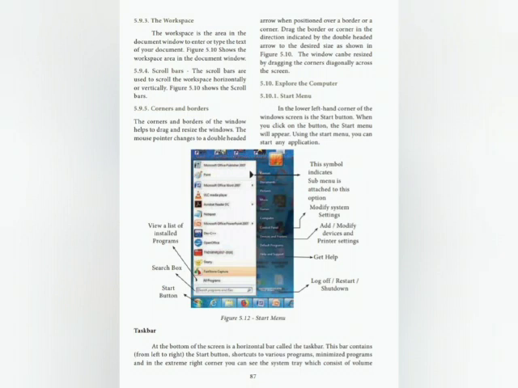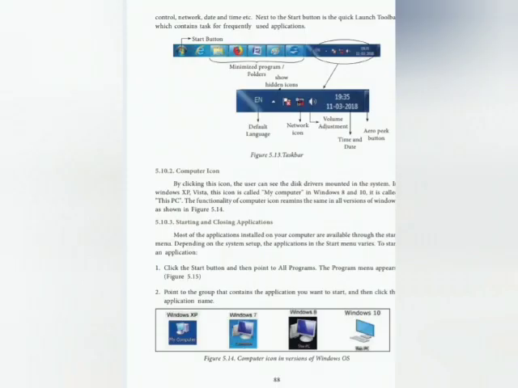Taskbar. At the bottom of the screen is the horizontal bar called the taskbar. This bar contains the Start button, shortcuts to various programs, maximized programs, and in the extreme right corner you can see the system tray, which contains volume control, network, date and time, etc.